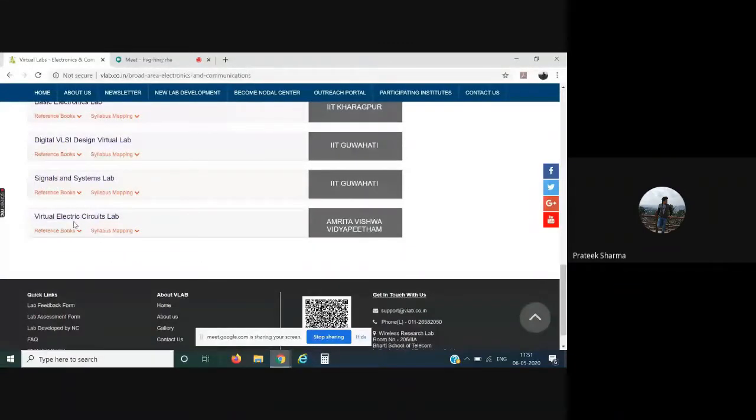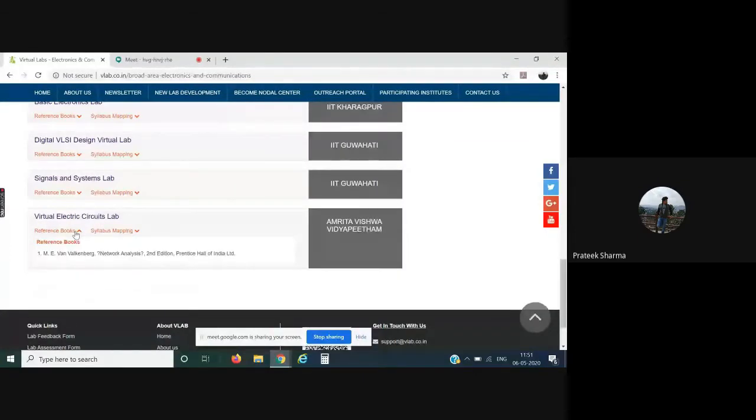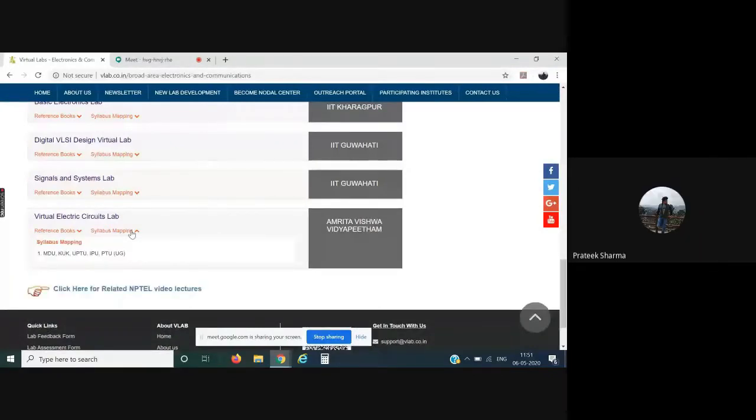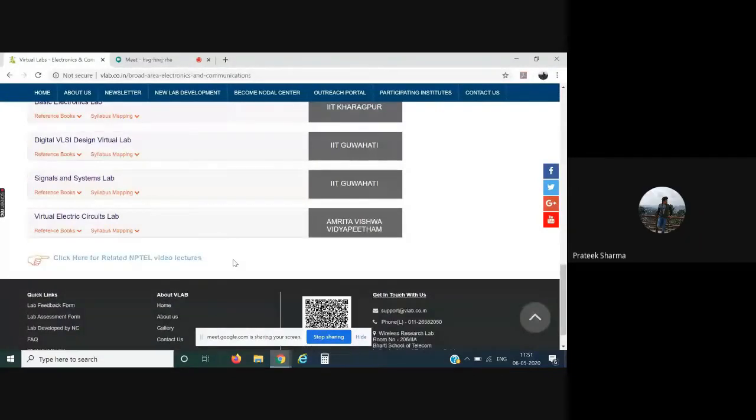Now you see there's the name of this lab, and it has been developed by, for example, Amrita Vishwa Vidyapeetham. Also, just below it, we have the reference book that a user can refer to, and the syllabus mapping showing which universities' syllabus has been covered. Also, you can see the NPTEL video lectures. For the theoretical knowledge of this lab, the student can refer to the NPTEL video lectures, and for the practical one, they can simply go here. So let us start performing this virtual electric circuit lab. I'll simply click on that.